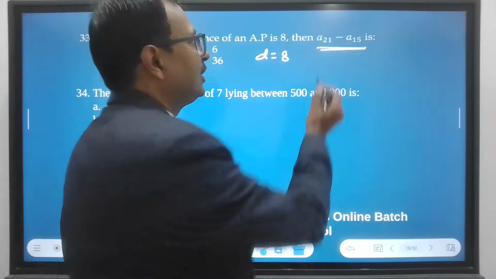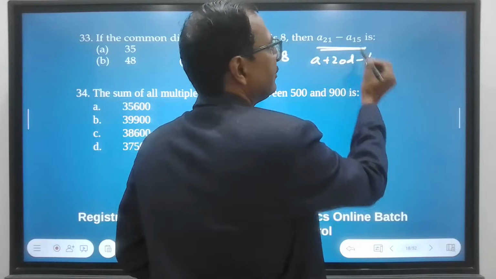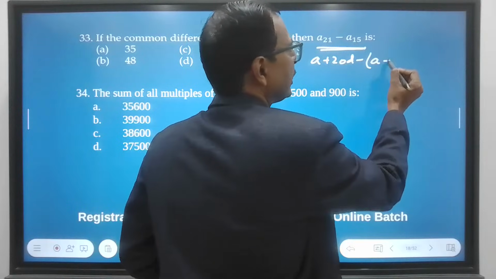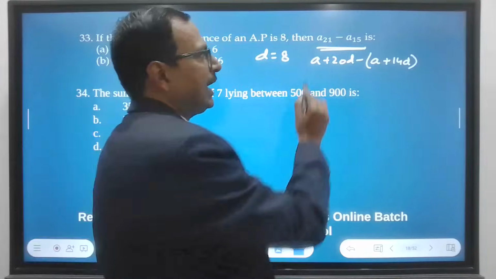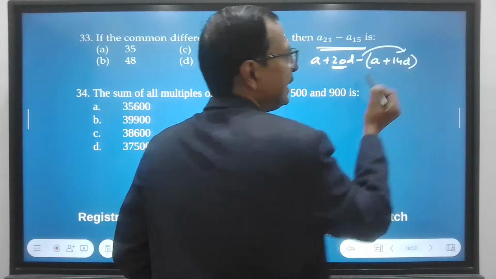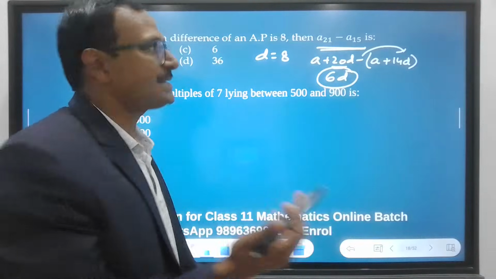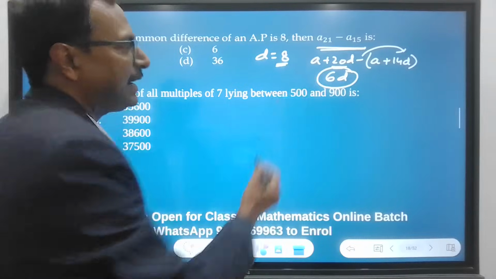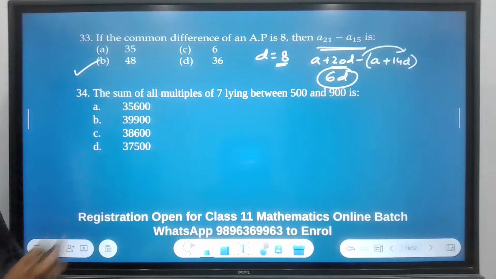See how. 21st term is A plus 20D, minus 15th term is A plus 14D, right? So if you open this bracket, you will have A cancelled out. 20D minus 14D is 6D. So you just have to do 6 times D, and D is 8, and 6 times 8 is 48, which is option number B. That is the correct answer.